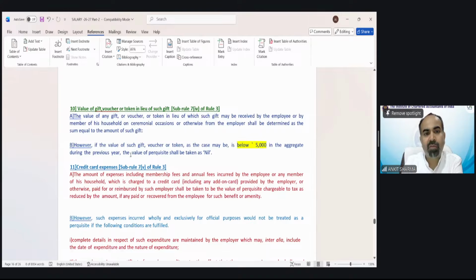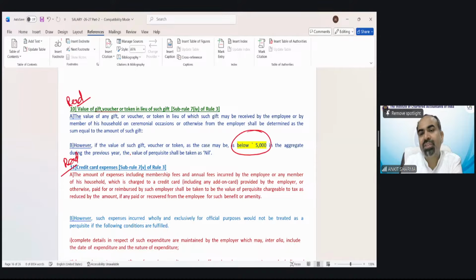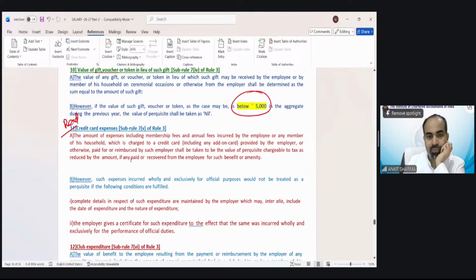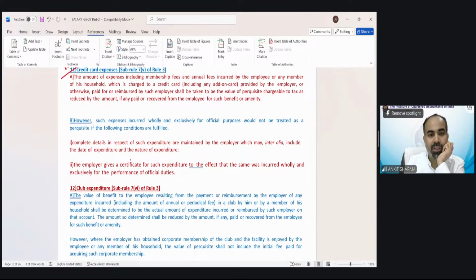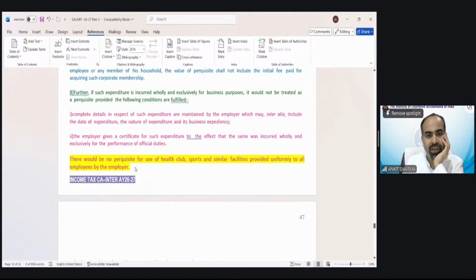Value of gift, voucher, etc. Kindly read it yourself. Credit card expenditure, read it yourself. Any gift below 5,000 is exempted, and if it exceeds 5,000, that is going to be taxed. Club expenditure: the club fees and membership fees, if paid by the employer, are taxable. Normal provision, nothing difficult, so you can go through it.